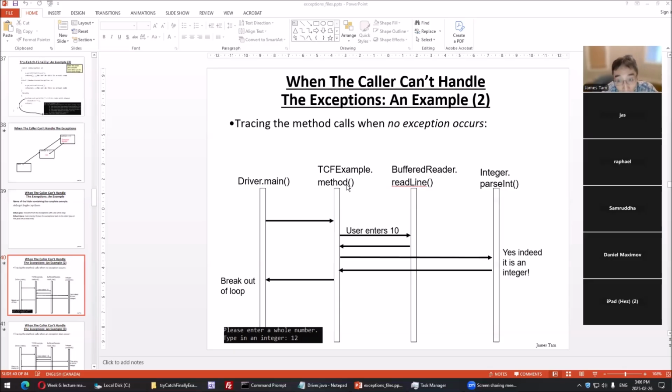This one does the call. How do we do it? That's what I'm referring to here. So driver calls method of try catch finally example. It's just a filler class. I move code over here. And we see the same sequence.